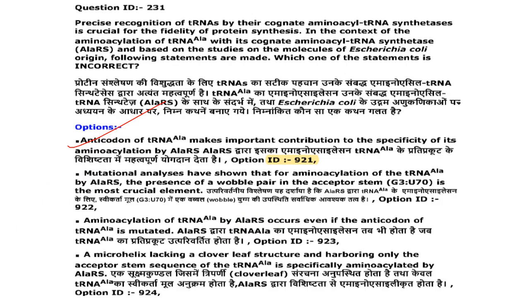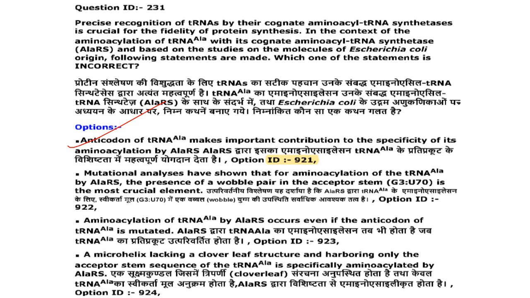Then next one. Precise recognition of tRNAs by their cognate amino-acyl tRNA synthetases is crucial for the fidelity of protein synthesis. In the context of amino-acylation of tRNA alanine with its cognate amino-acyl tRNA synthetase, alanine ALA-RS, and based on the studies on the molecules of Escherichia coli origin, the following statements are made.